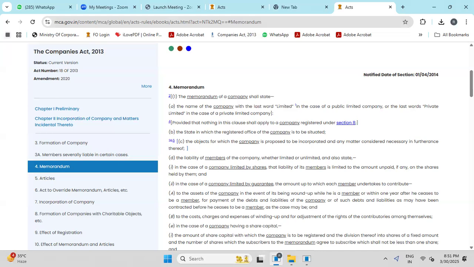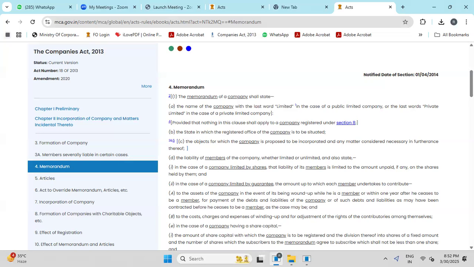So the memorandum of association contains first the name of the company, then the state in which the registered office of the company is to be situated, and the objects of the company proposed to be incorporated, and any matter considered necessary in furtherance thereof, and the liability of the members. Liability of members of the company, whether limited or unlimited, also state in case of a company limited by shares, that the liability of members is limited to the amount unpaid, if any, on shares held by them.